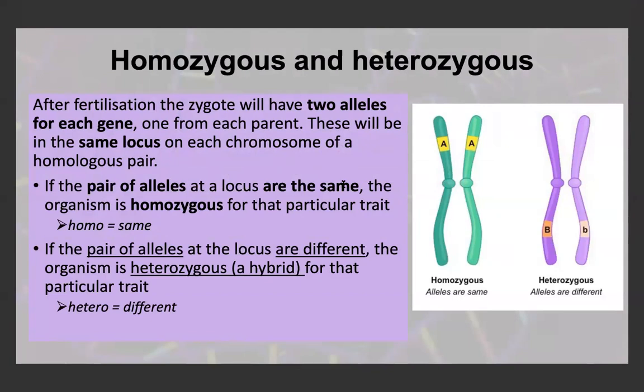If they code for the recessive trait, they would be homozygous recessive. If the pair of alleles at the locus are different, the organism is heterozygous, so it's a hybrid for that particular trait. And hetero means different, homo means the same. That's basic English. So we can see here this cell is homozygous because the maternal chromosome and the paternal chromosome both have the same allele at the locus, whereas this is heterozygous because they have different alleles.